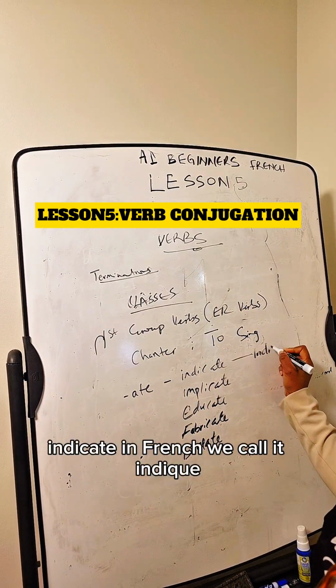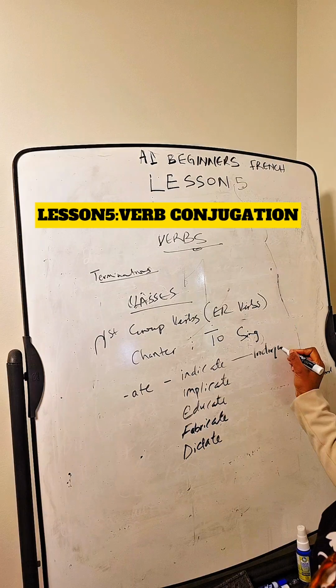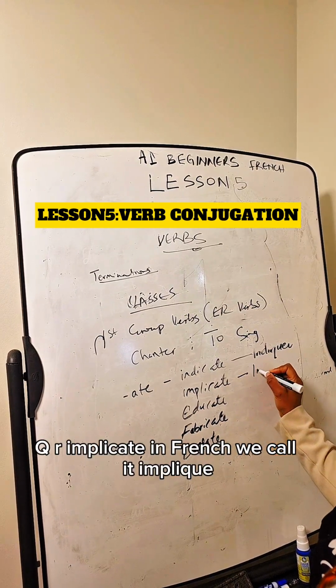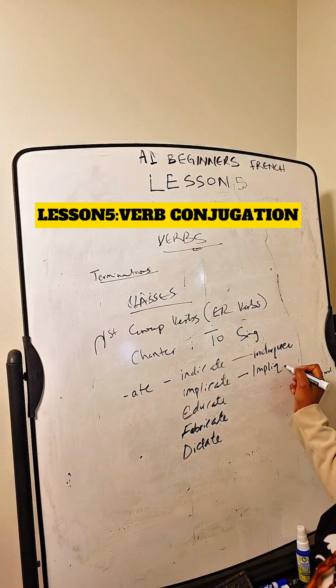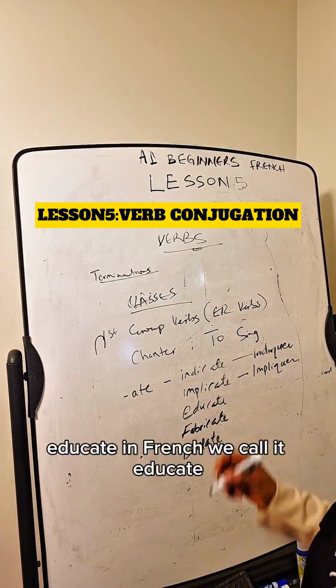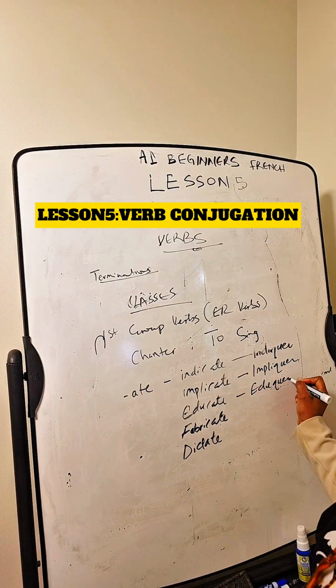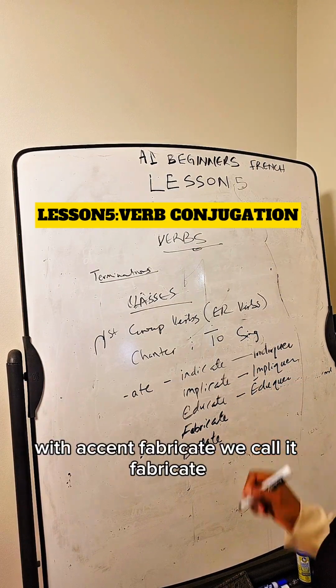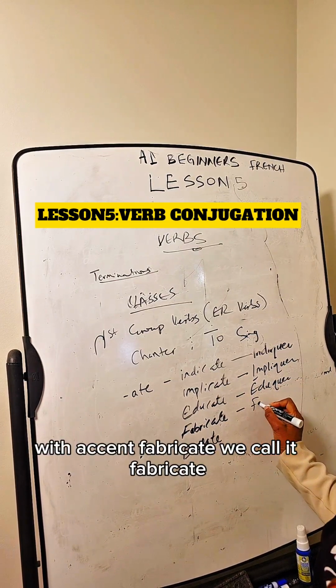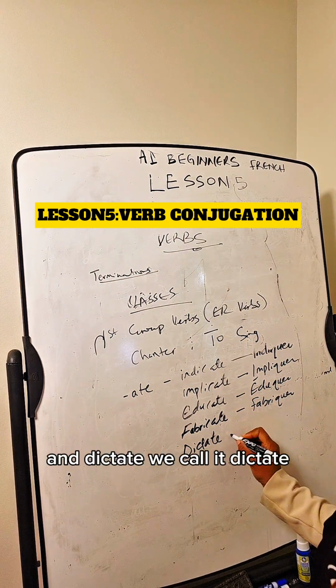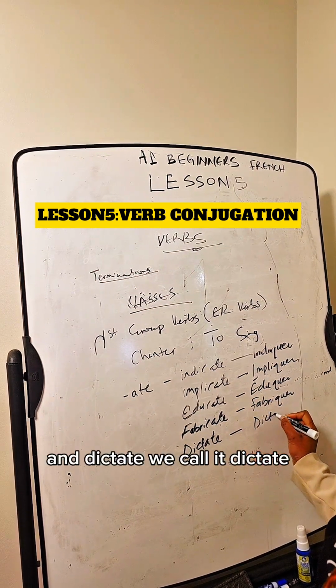Indicate, in French, we call it indiquer, Q-U-E-R. Implicate, in French, we call it impliquer. Educate, in French, we call it éduquer, with accent. Fabricate, we call it fabriquer. And dictate, we call it dicter.